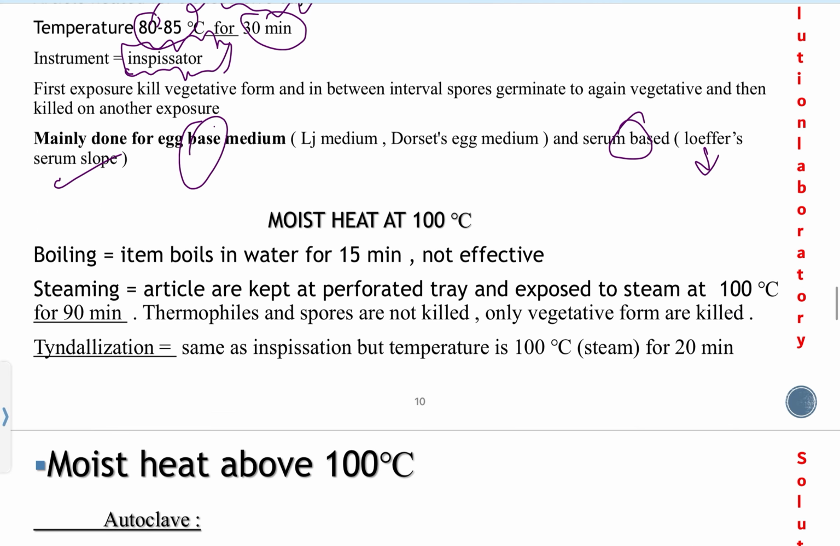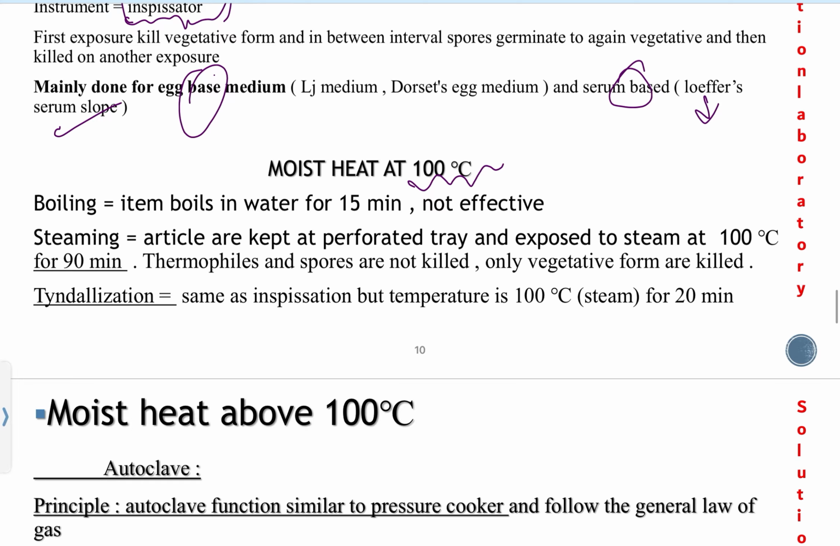Now moist heat at 100 degrees Celsius. It includes boiling, steaming and tyndallization. Boiling: in this, items are boiled in water for 15 minutes. This method is not very effective. Steaming: articles are put on a perforated tray. Perforated means there are certain pores from where steam can pass, and these items are exposed to steam at 100 degrees Celsius for 90 minutes. Thermophiles and spores are not killed, only vegetative forms are killed.